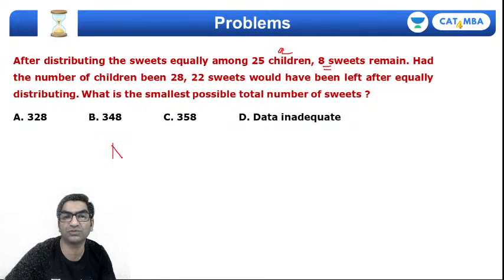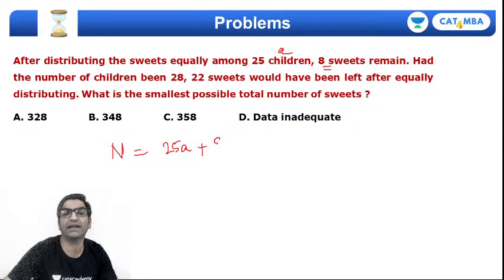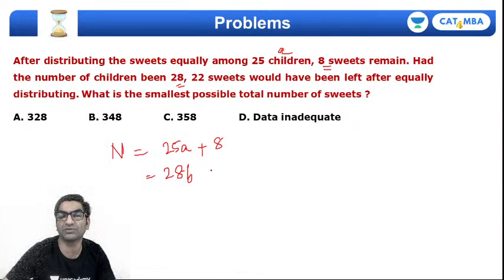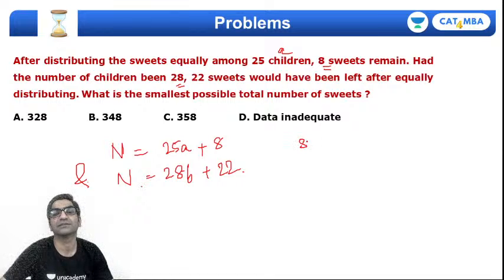So the number of sweets n will be, हर child को a मिले हैं sweets, और ऐसे 25 children हैं तो 25 a sweets बट गए और 8 remaining है, right? But if the number of children had been 28, then this would also be 28 times b per student, right? And you're left with 22, right? So what is the smallest value of n, right? Find the smallest value of n.